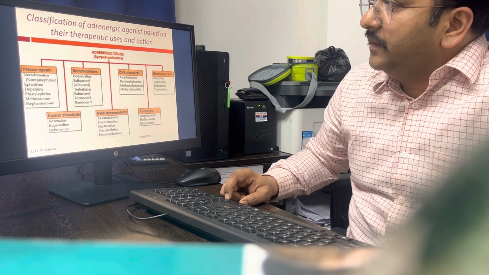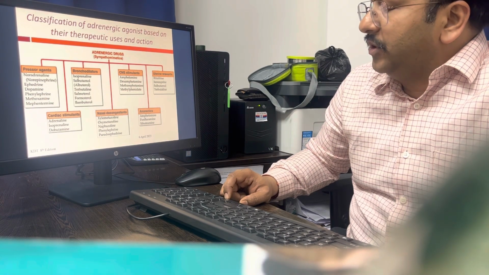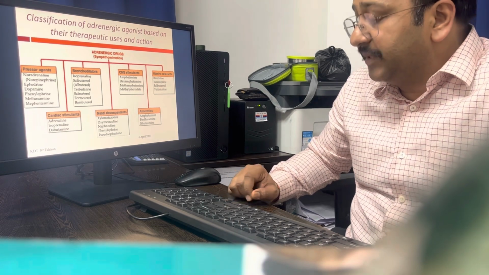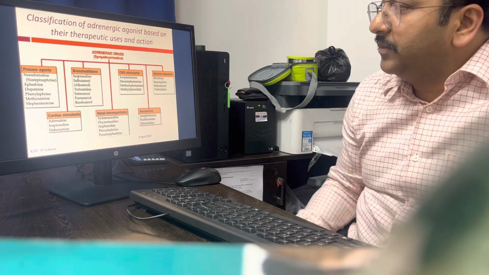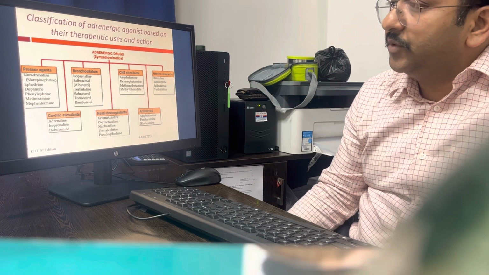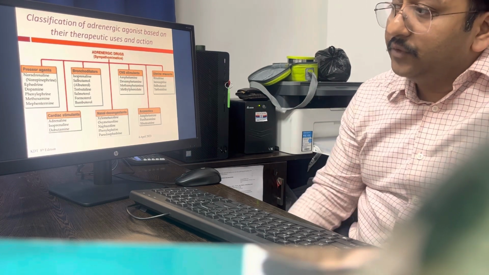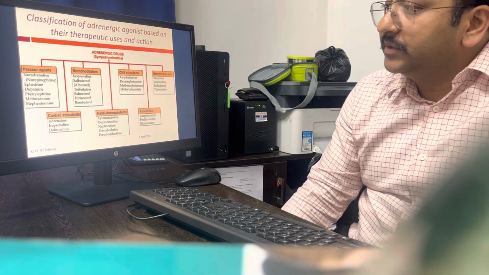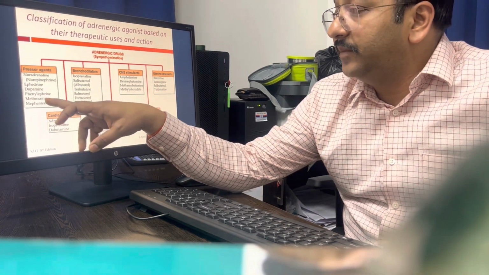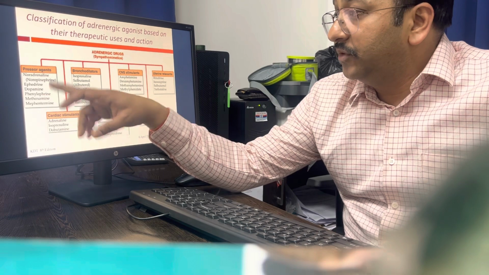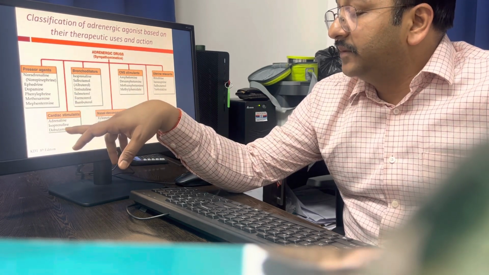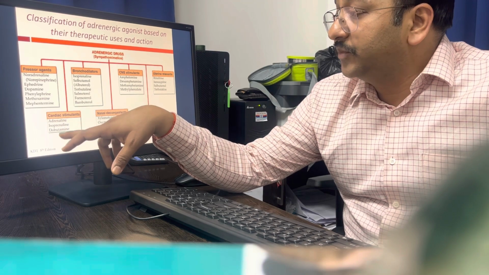Again, you can classify the adrenergic drugs according to their therapeutic use, because adrenergic drugs can be used in multiple situations. When you want a pressor response to increase the blood pressure, you can use adrenergic drugs like noradrenaline, ephedrine, dopamine, phenylephrine, methoxamine, phentermine. You should know about the receptors also. When you want to stimulate the heart, like in heart failure condition: adrenaline, isoprenaline, dobutamine.